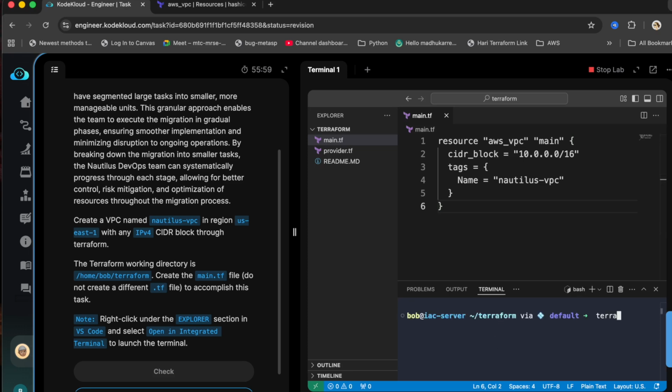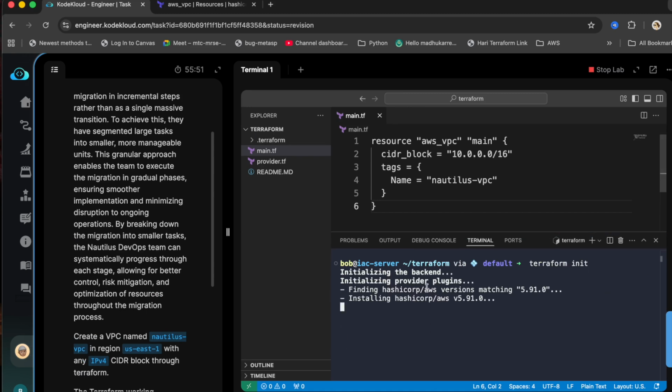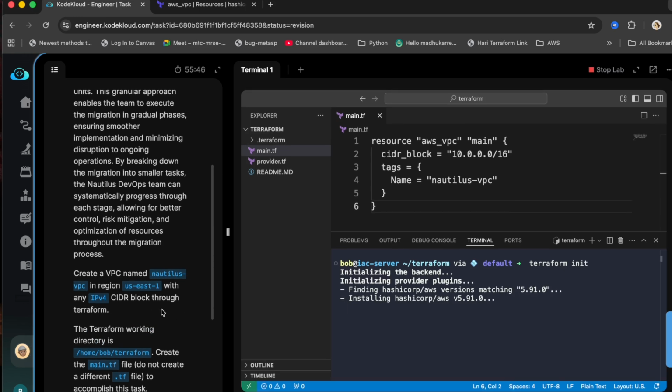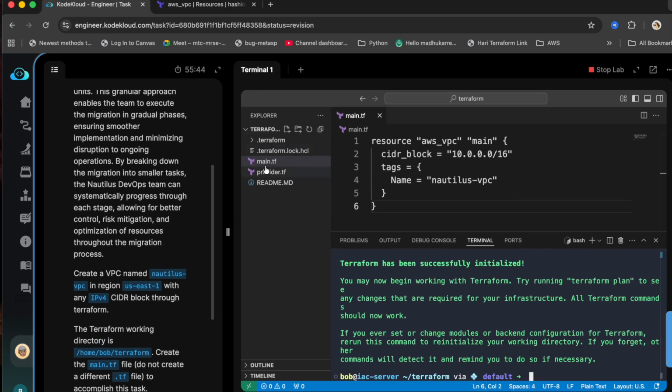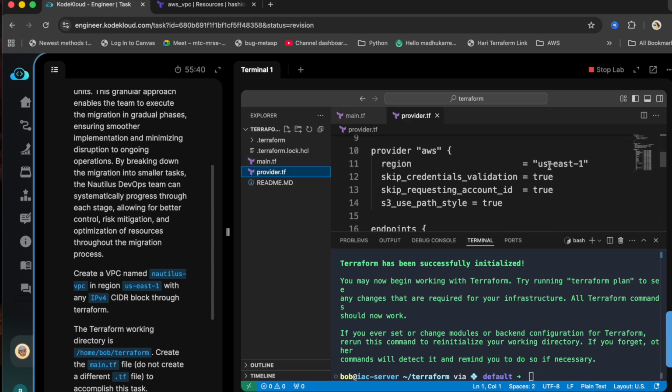Now I'm going to open a terminal by pressing Control and the tilde symbol. I can run terraform init. It says us-east-1 region, it's already creating in us-east-1. In the provider block, they specified that region only.